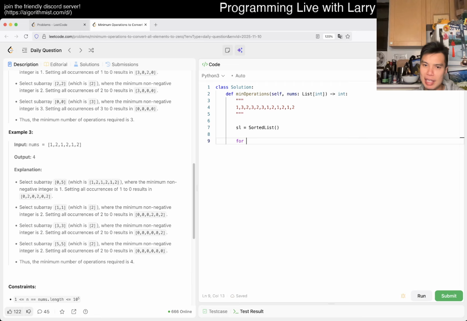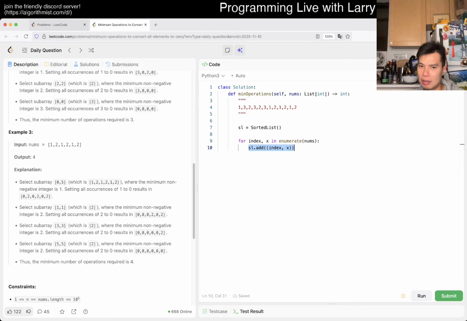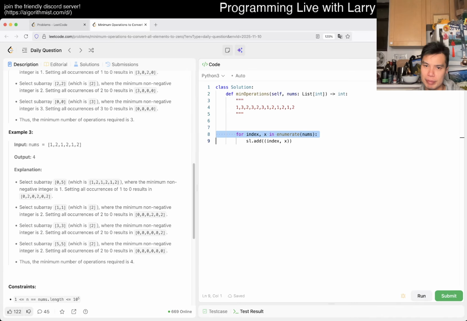So we have for index, x in enumerate nums, and what we want to do is add index and x. We want to sort by the index, in that order. The reason why we have a sorted list is so that we can get the next element quickly. I guess it doesn't really have to be a sorted list. You could actually use a linked list. Let's use the linked list actually. I think that's more elementary.